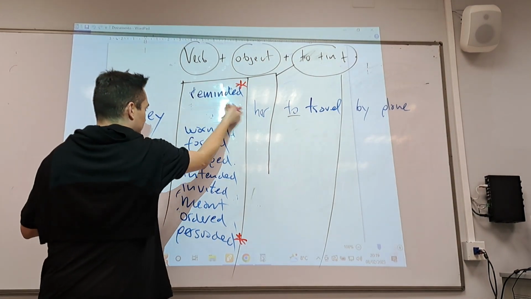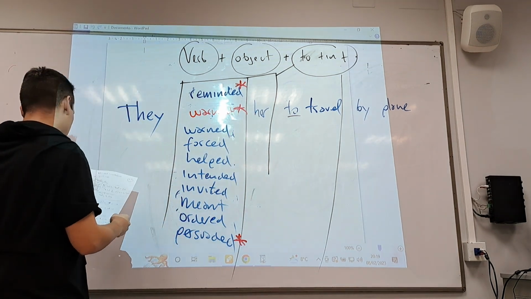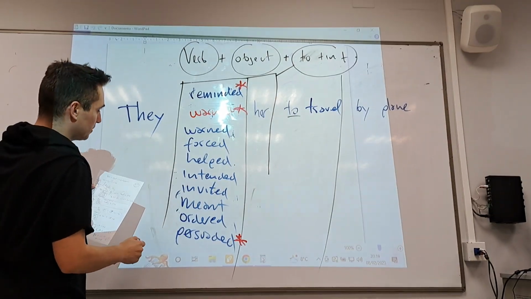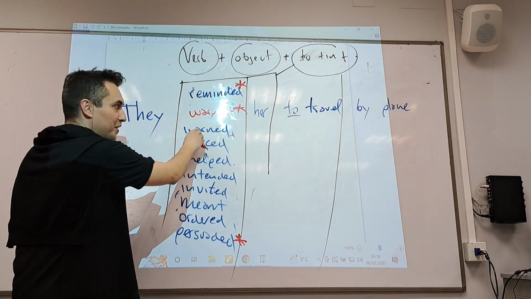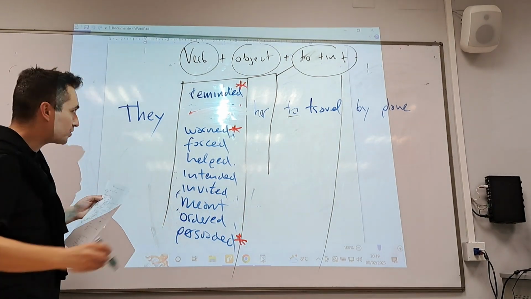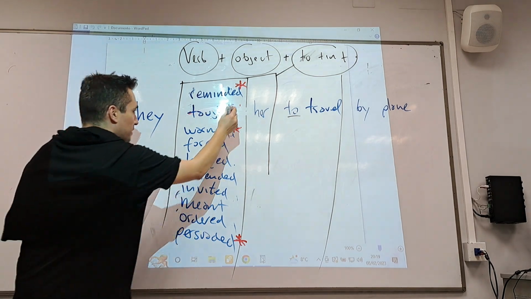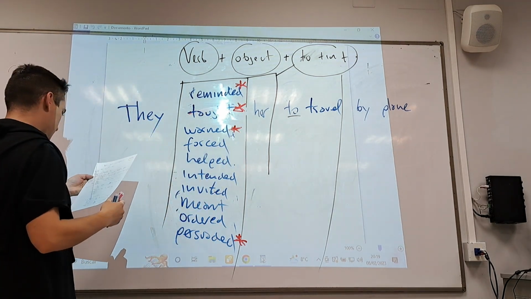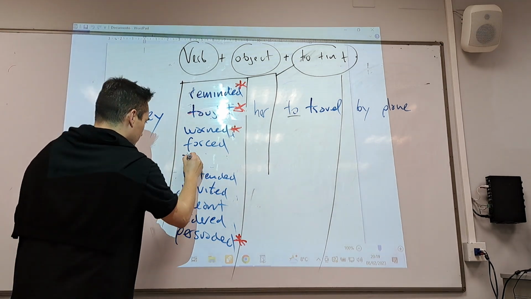It's not here, is it? Warned. Special. Taught. Special. Oh, it's here. I wrote it twice. Yeah? Warned is special. Taught. Special. Advised. That's also special. Let me write it down.